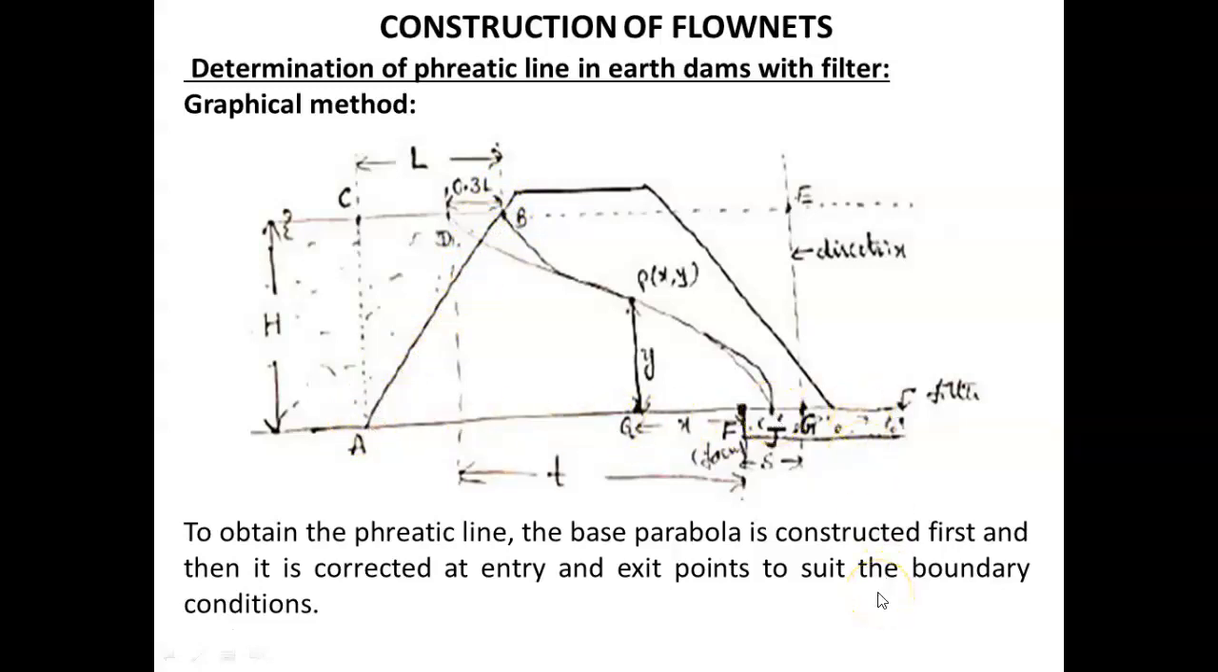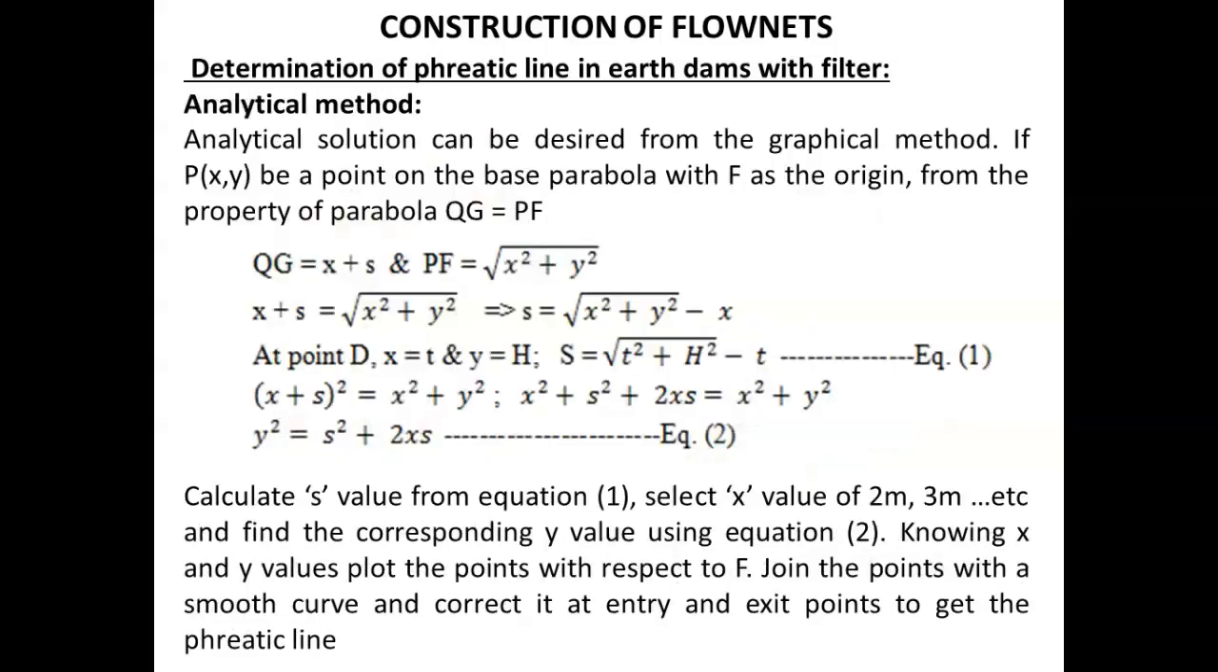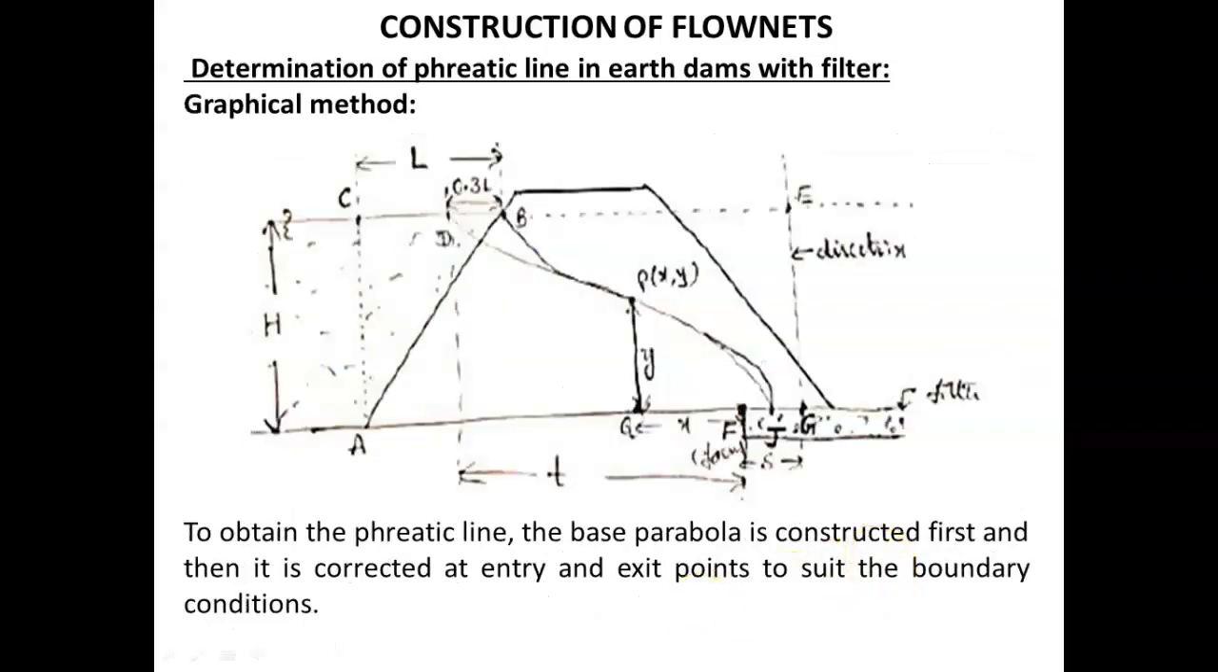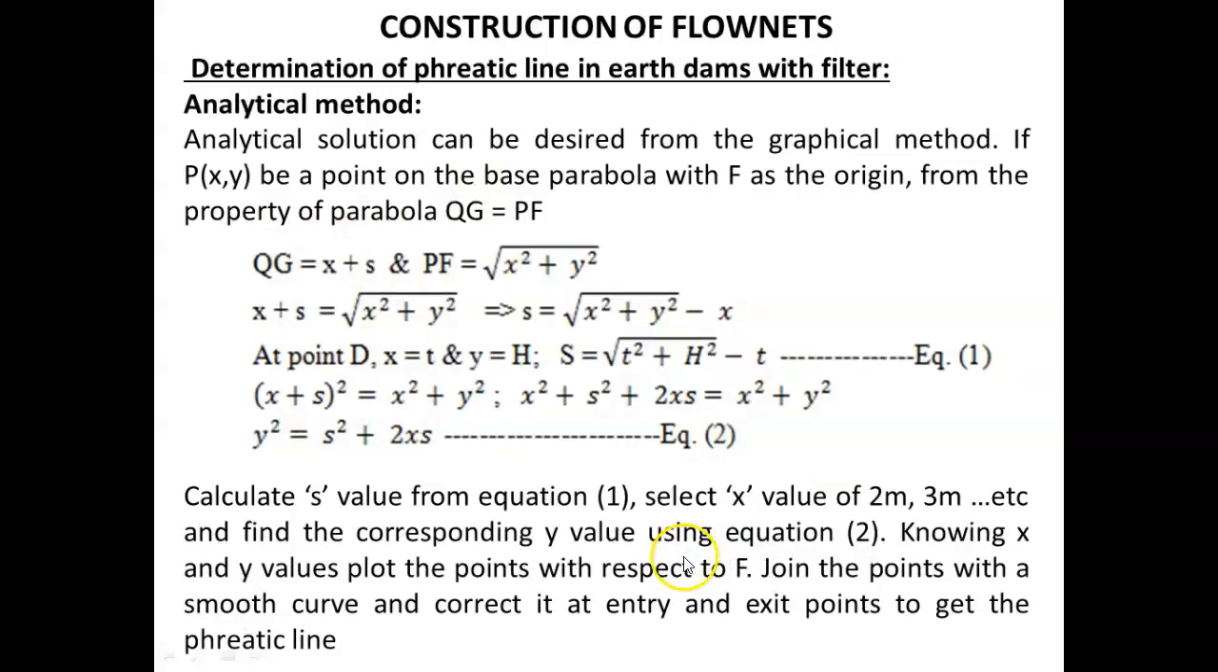Then after obtaining the phreatic line, we have to construct the flow net. So how to construct the flow net? There is another method, the analytical method. To identify the intermediate points using the graphical method takes so much time. To reduce the time, you can use the analytical method so that you will get the coordinates of different points on the base parabola. Now let us see that analytical method.